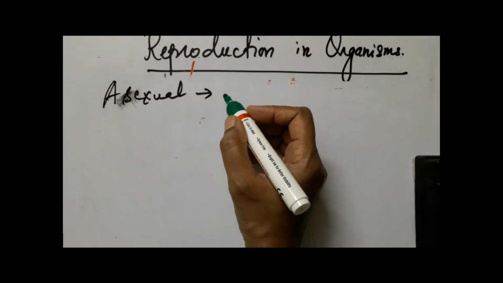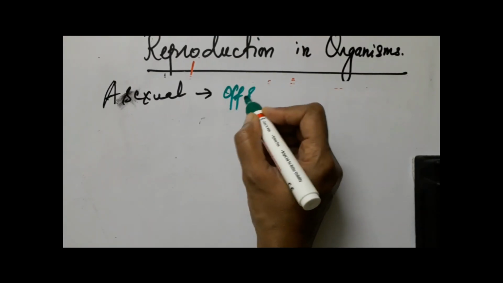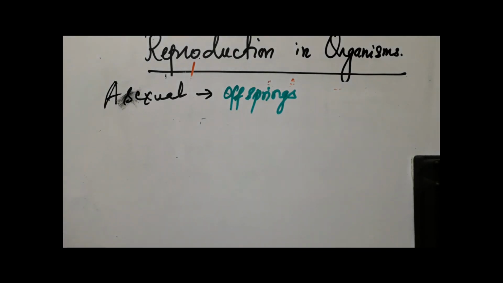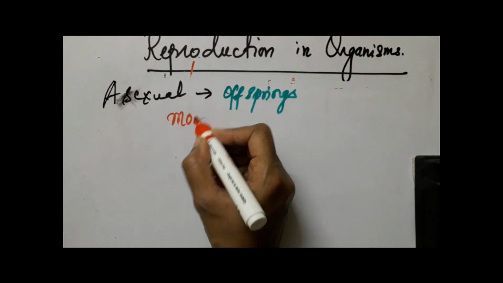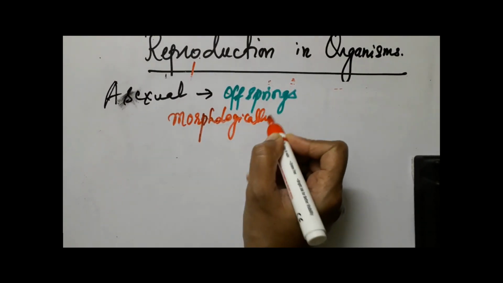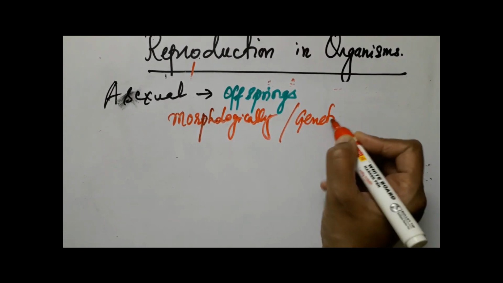Now let's move on to the offsprings. How are the offsprings formed because of asexual reproduction? You notice that these offsprings resemble each other morphologically, that is in appearance, as well as genetically.